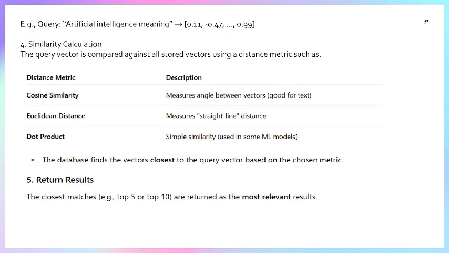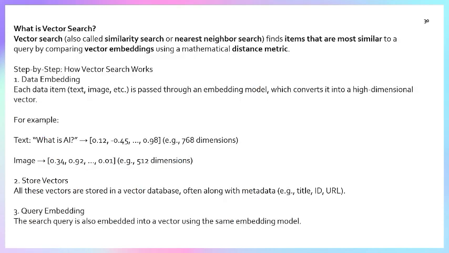Then query embedding is used to get the data, and then similarity calculation is used to get the closest value. These are the distance metrics and this is the description: cosine similarity, dot product, Euclidean distance. Once we get the closest response, we give the most relevant result. This is the way vector search works.